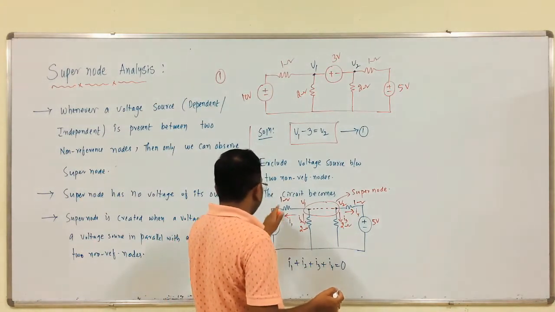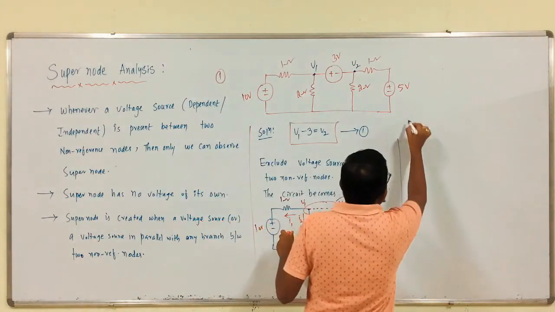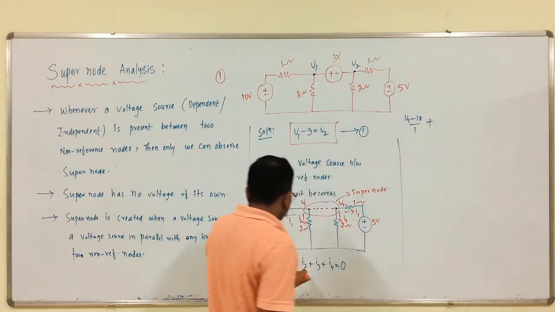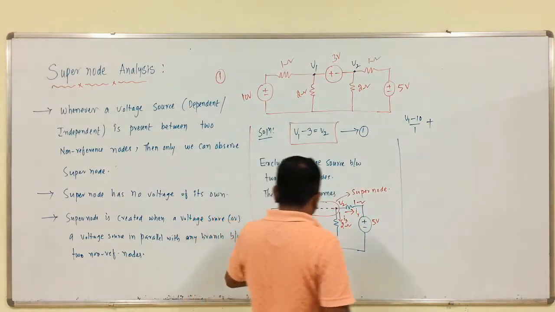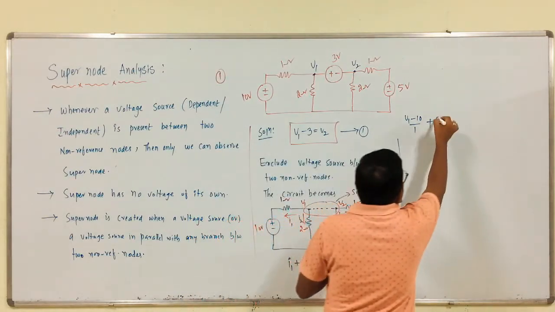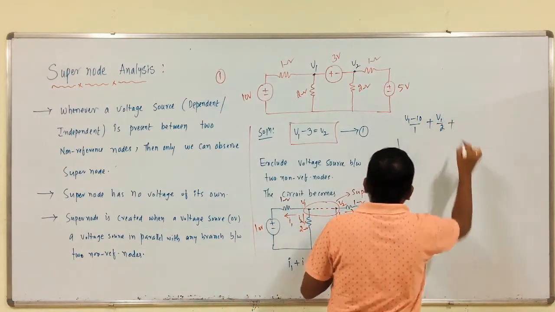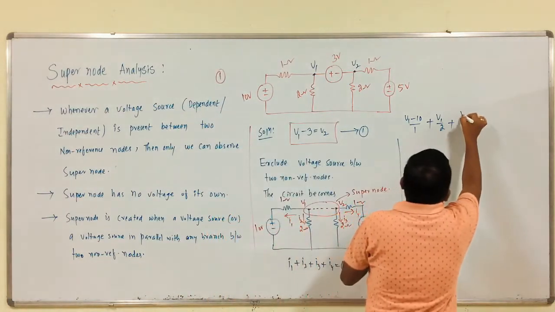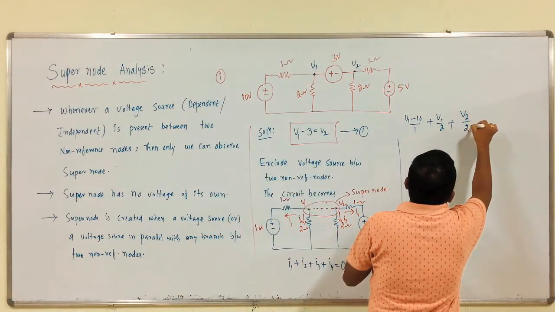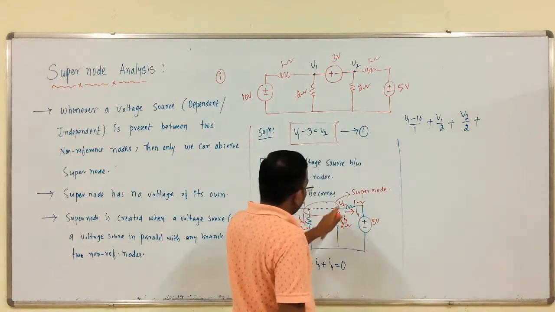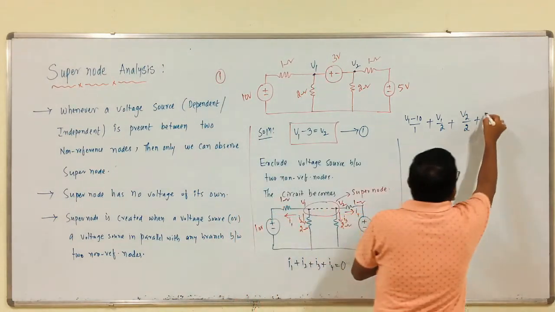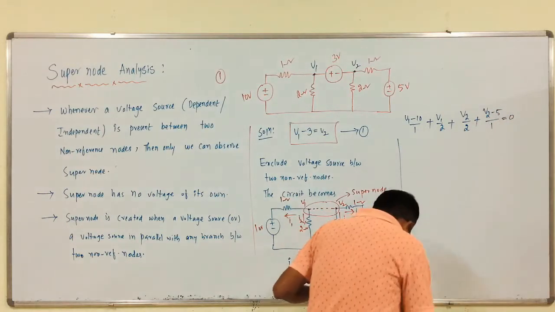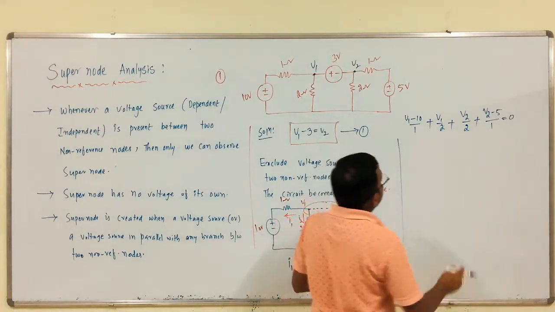What is the value of I1? (V1 minus 10) by 1, plus I2, which is (V1 minus 0) by 2, that is V1 by 2, plus I3, which is (V2 minus 0) by 2, plus I4, which is (V2 minus 5) by 1, equals 0.